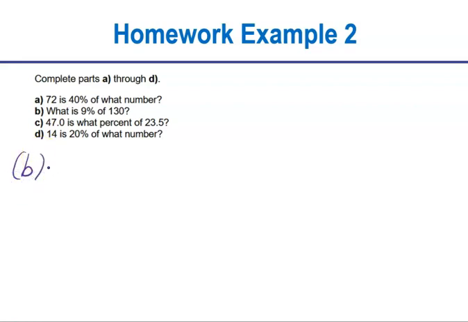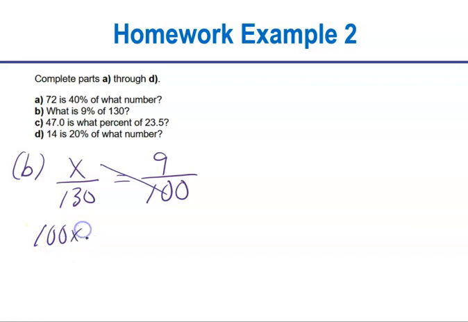Okay, so I'm missing my is number. 9% is my percent number, so I'm going to put it over 100. That's 9% right there. Of number is 130. So we cross multiply: 100x is equal to 9 times 130, and then that'd be 9 times 130 divided by 100.